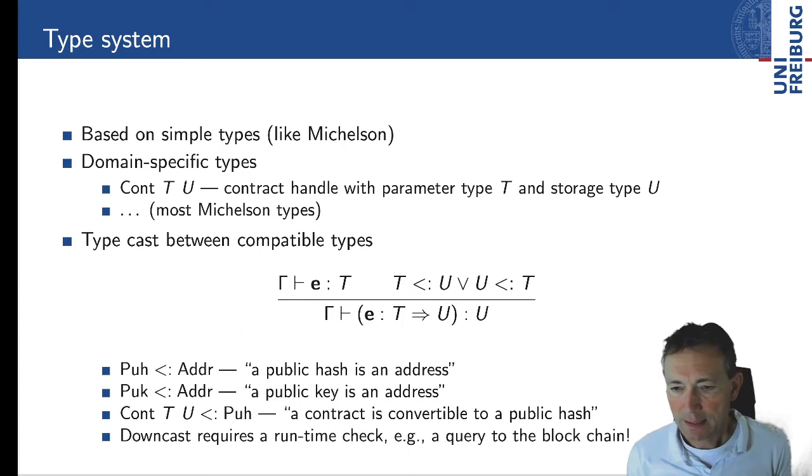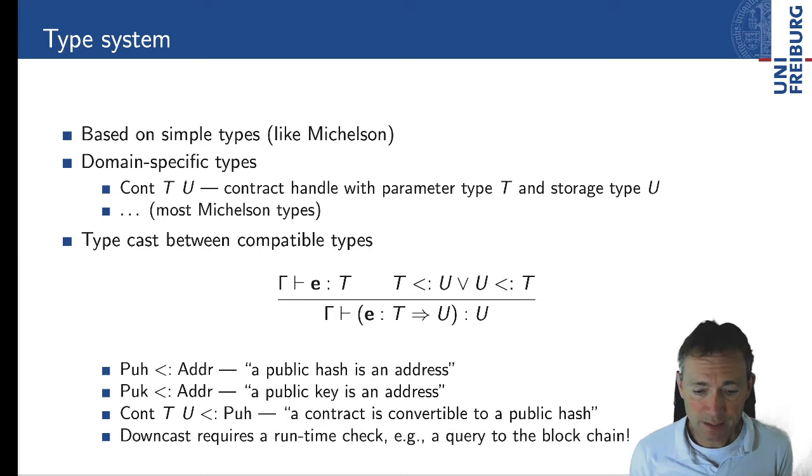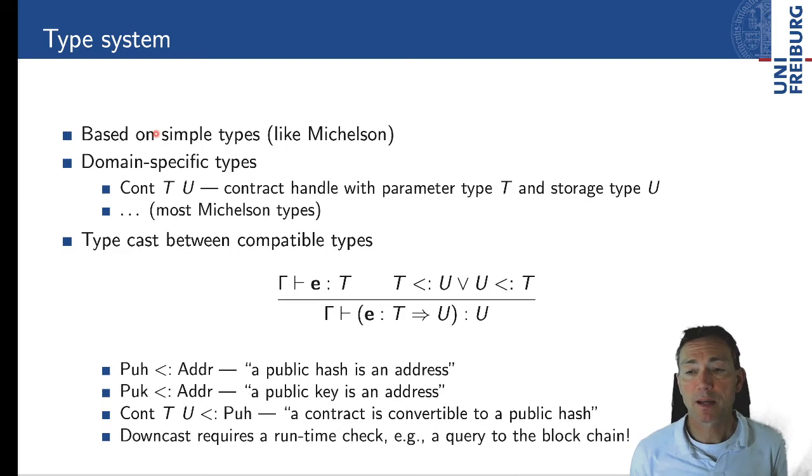Right. Let's have a look at the type system. So the type discipline that we are using here is based on simple types. This is because the Michelson language that's powering the Tezos blockchain is also based on simple types. On top of that, we have domain-specific types, which are mostly inspired from Michelson. For example, we have a type contract of T and U, and this is a contract handle with parameter type T and storage type U. This is actually more concrete than in Michelson, and you'll see why on the next slide.